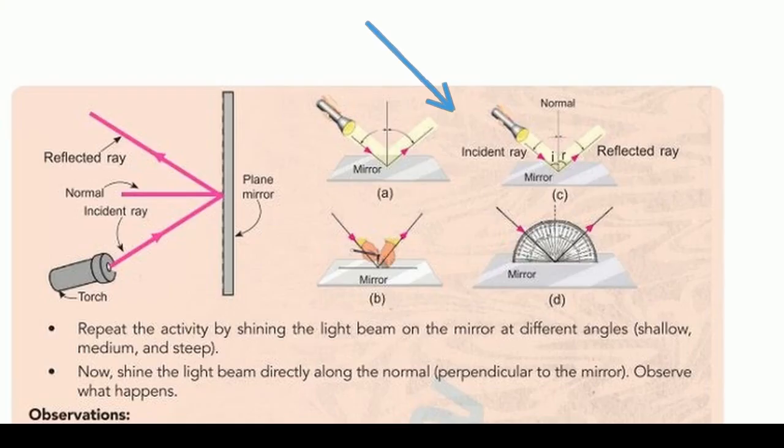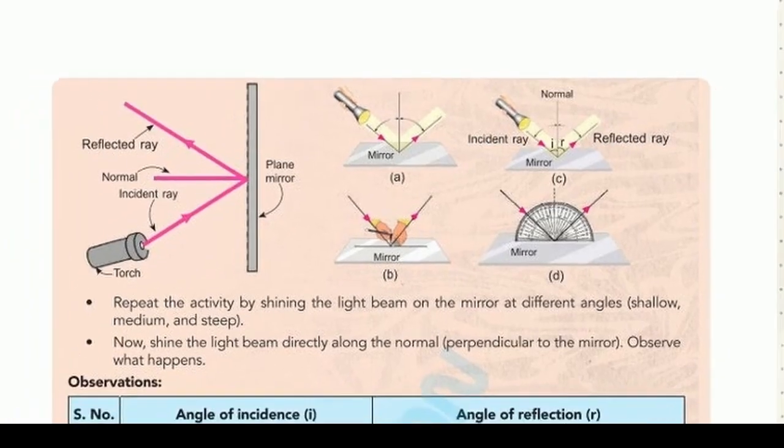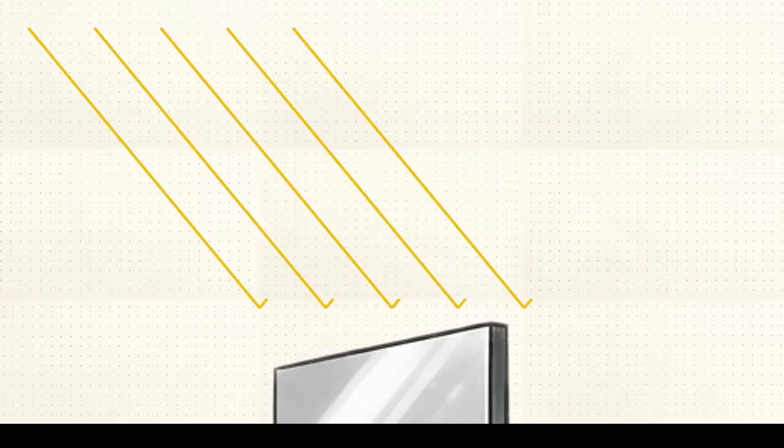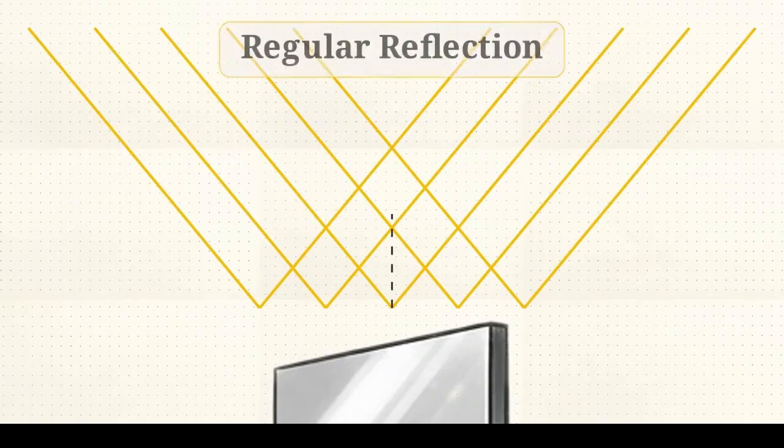We define this geometry using 3 lines: an incoming incident ray, an outward-bound reflected ray, and a perpendicular axis forming the normal line. Law 1 states the angle of incidence always equals the angle of reflection. Additionally, the incident ray, reflected ray, and normal all sit flat within the exact same plane. When parallel rays hit a uniform, polished surface, they depart perfectly parallel.